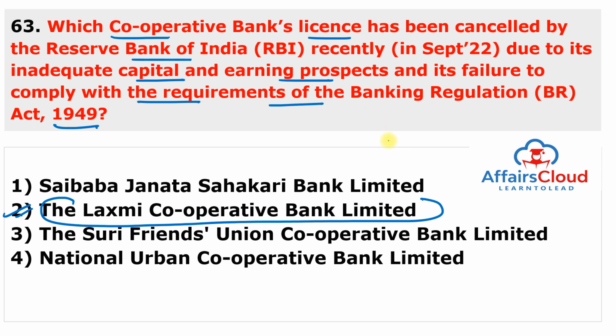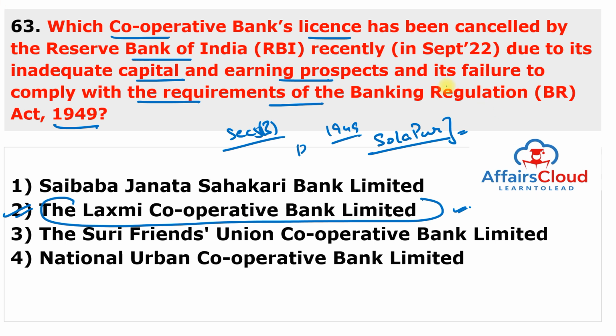So on September 22nd of 2022, Reserve Bank of India cancelled the license of a cooperative bank, and this bank belongs to Solapur, Maharashtra. Name of this cooperative bank is the Lakshmi Cooperative Bank Limited due to its inadequate capital and also the earning prospectus. And the cancellation of its license means the bank is prohibited from conducting the business of banking, which includes, among other things, acceptance of deposit, repayment of deposit as defined in the section 5B, read with the section 56 of the Banking Regulation Act of 1949, with immediate effect.